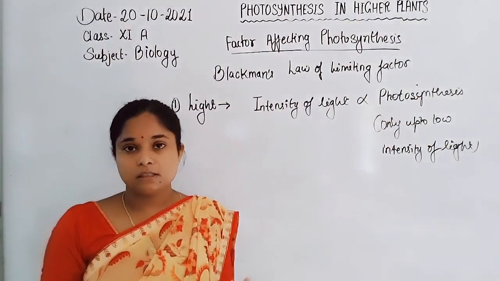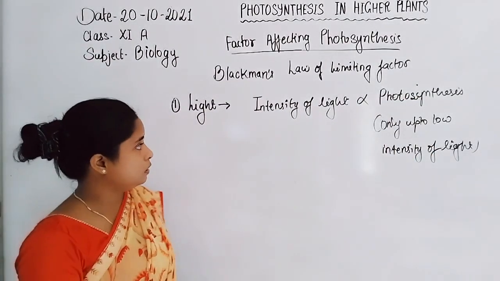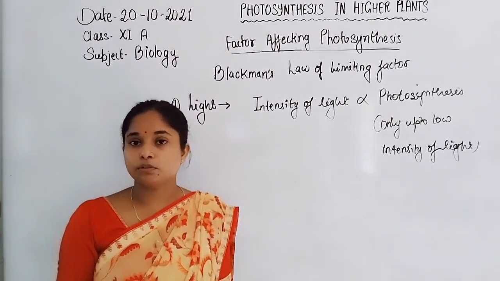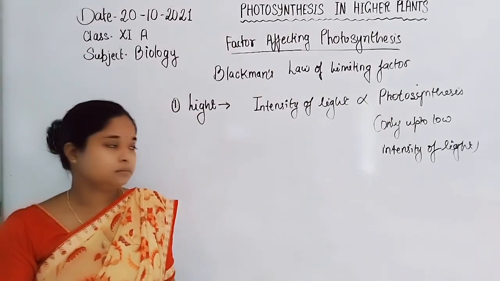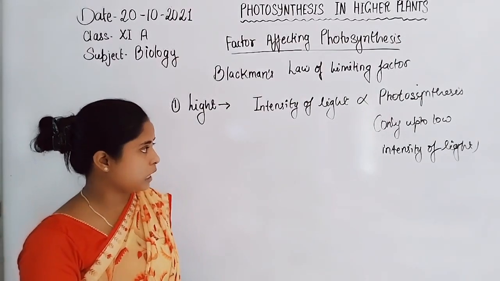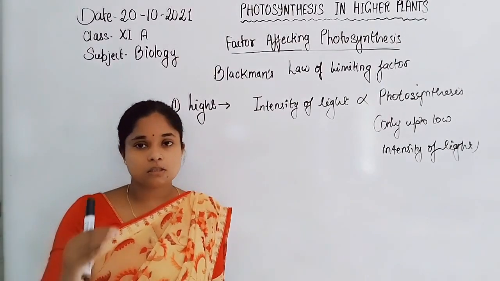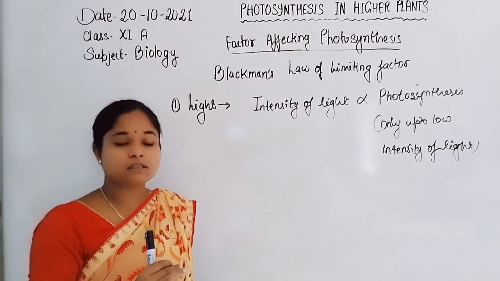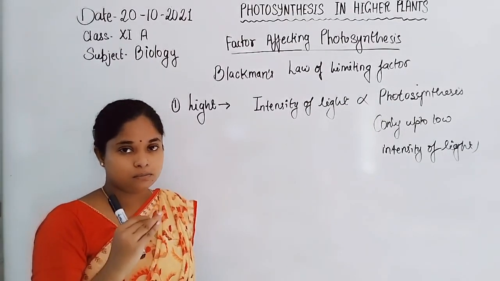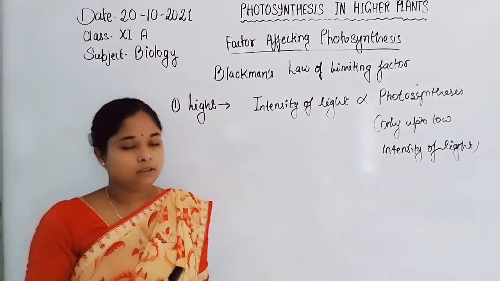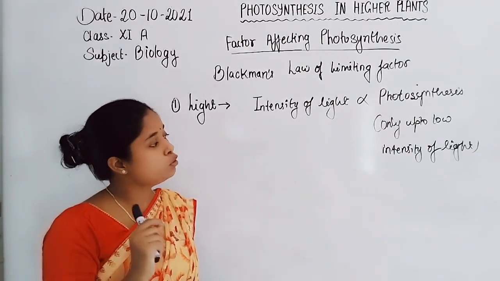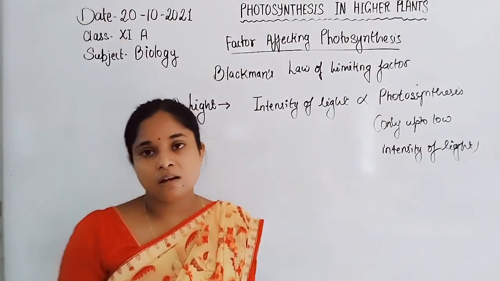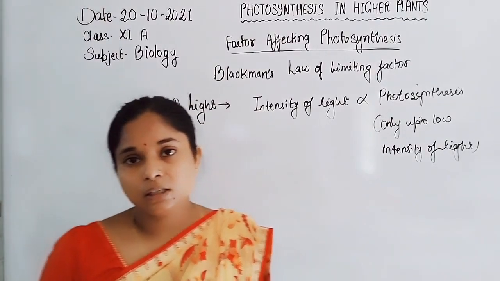Up to low intensity of light, the intensity of light is directly proportional to the rate of photosynthesis. If the light intensity ranges upward, photosynthesis also rises, but only up to low intensity of light.